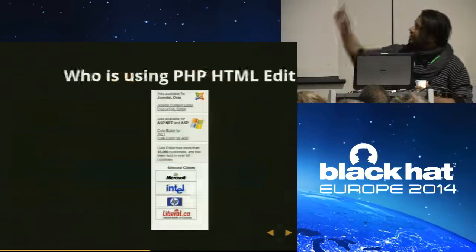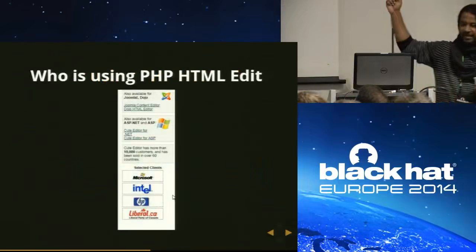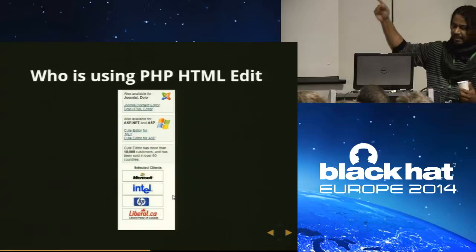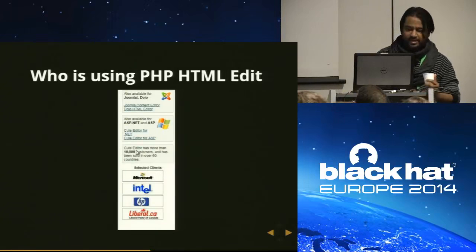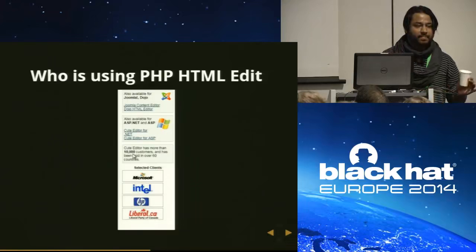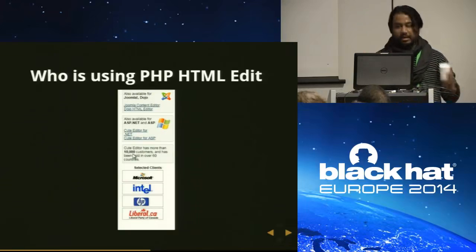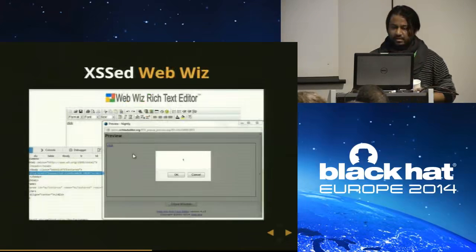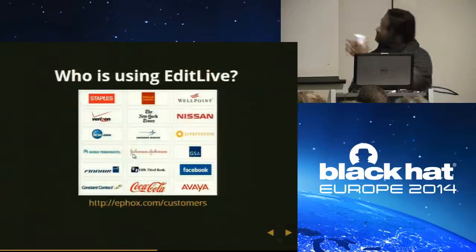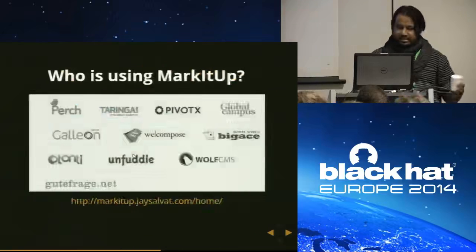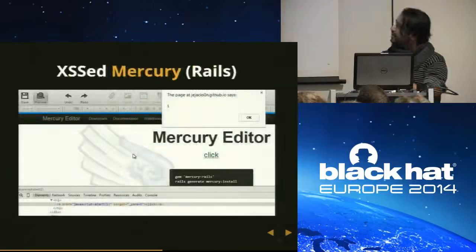So now look at who is using this HTML WYSIWYG editor. I found that this editor is available for ASP.NET and in ASP also. And according to their website, it's not my figure, the editor has more than 10,000 customers. You access this editor, you made 10,000 customers vulnerable, unless they update their WYSIWYG editor. Again, JavaScript URI, just start counting it. So these are the sites that are using this. So Mercury, another WYSIWYG editor.